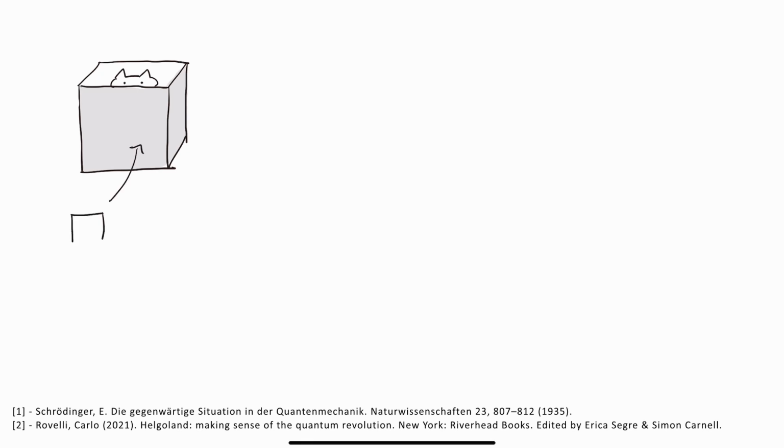Consider a cat, placed into a box along with a device, where some quantum phenomenon has a 50% chance of happening. If it happens, the device releases a poison, killing the cat. If it doesn't happen, the cat remains alive.